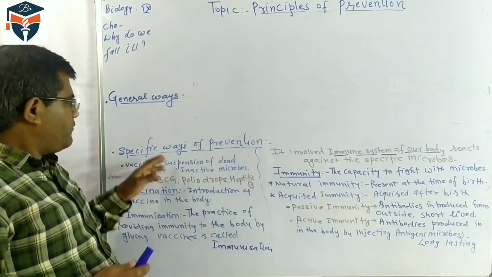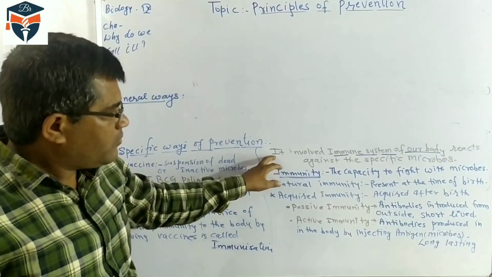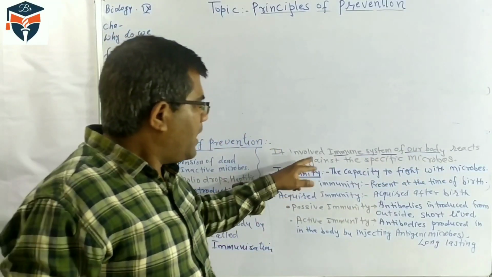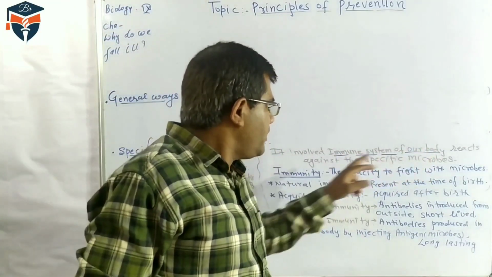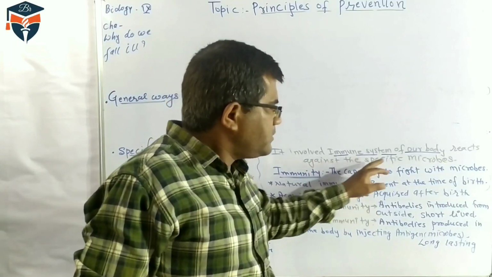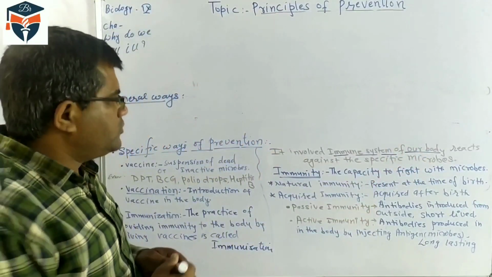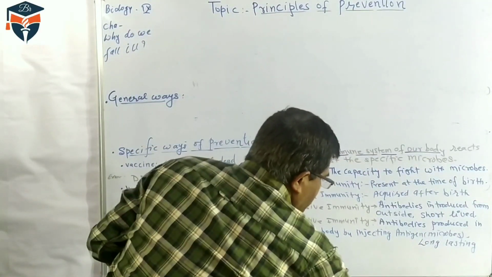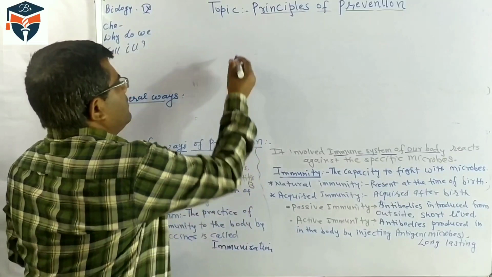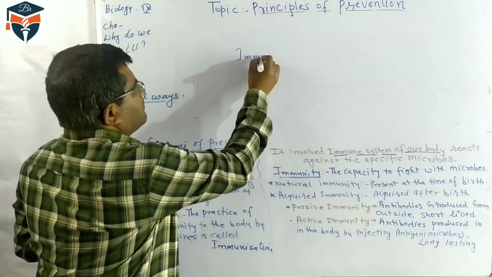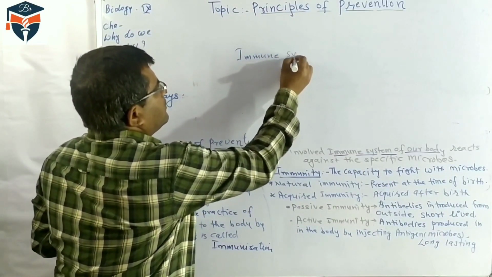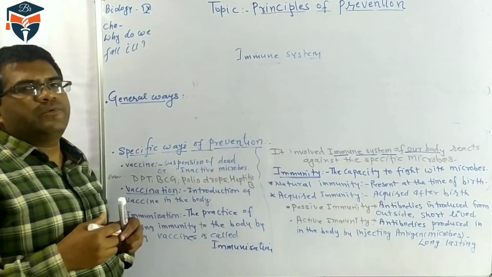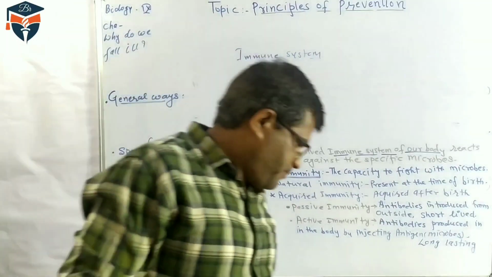In the specific way of prevention, it involves the immune system of our body, and that immune system reacts against a specific microbe. Students, it is very important to know which system of our body is called the immune system. In our country, our soldiers have the responsibility to protect the country.